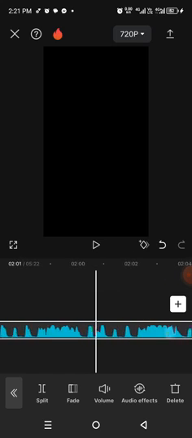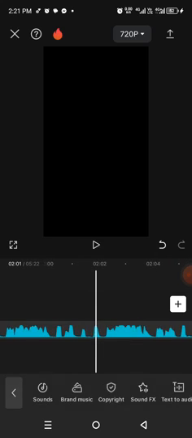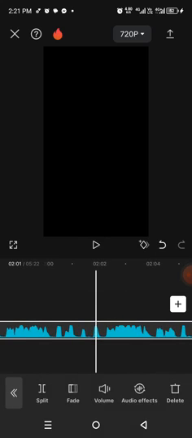If you play it now, if this is what you want, then you go to the particular place where the very sound you want is. This is highlighted already. You go there. I use these tools. This is a split tool. This one will split the sound. You tap on split, it will split it. Then you throw this one away. If this is not what you want, you throw it away.